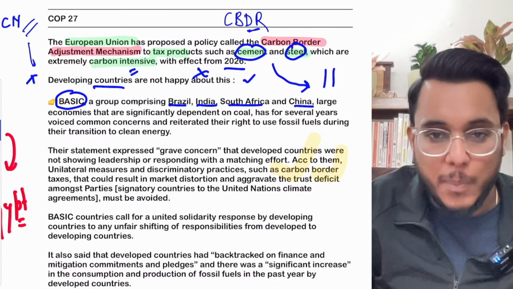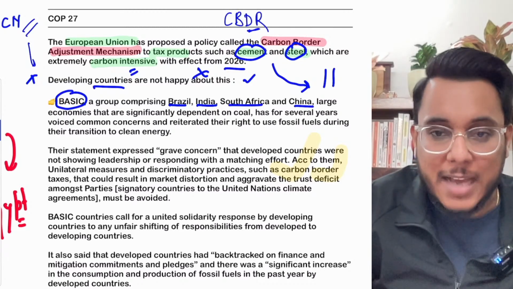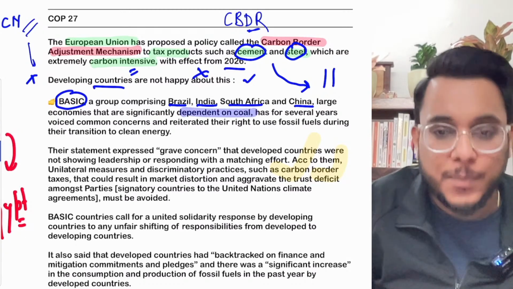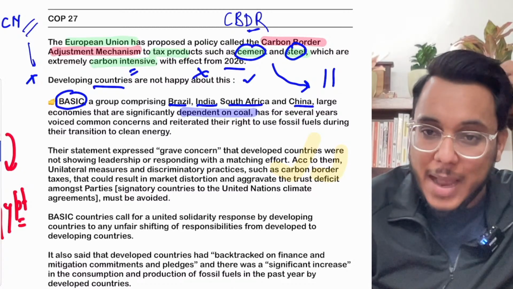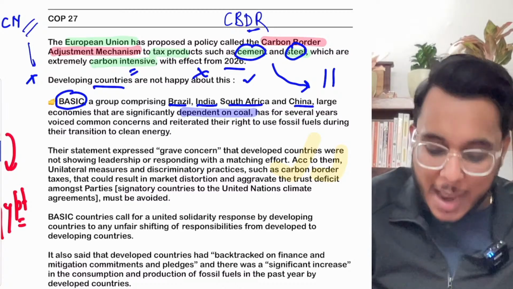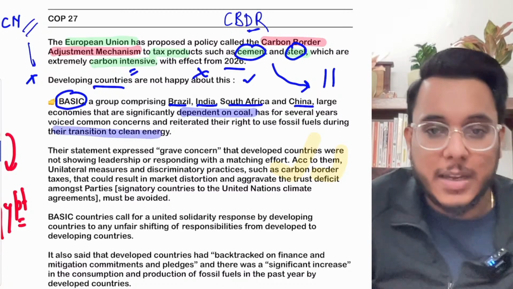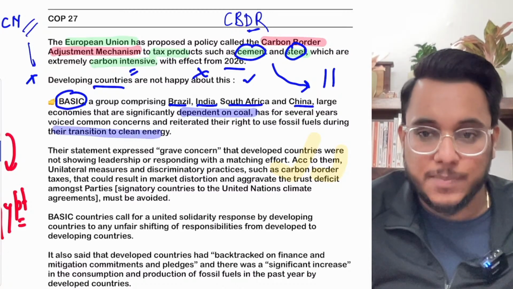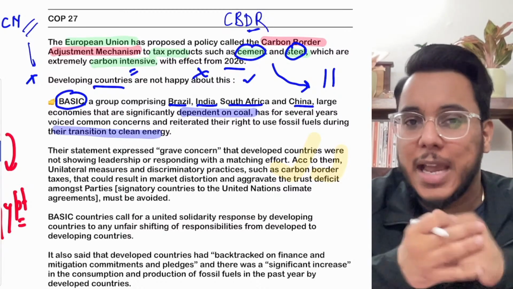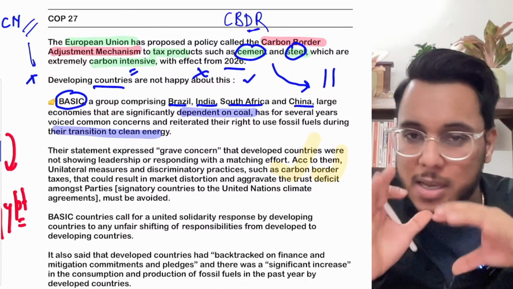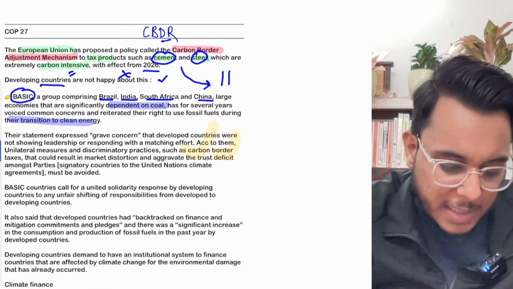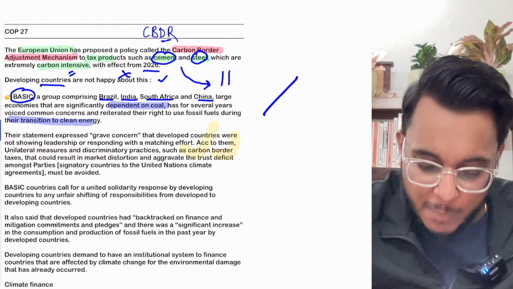The BASIC grouping is not happy with that, and they have said that actually we are a lot dependent on coal. Fine, and we will be reducing our coal consumption, and we want to transition to clean energy, but it needs some time. You cannot just put a deadline of 4 years, that is by 2026, after which you cannot use them.